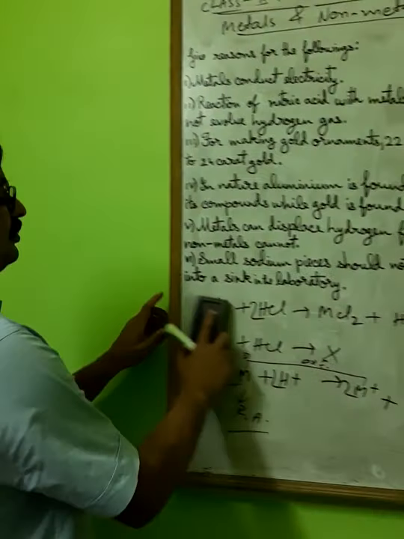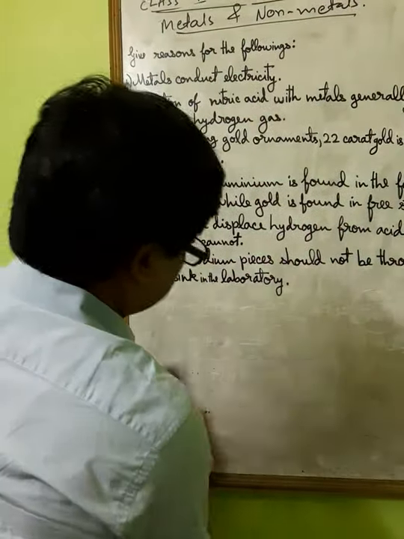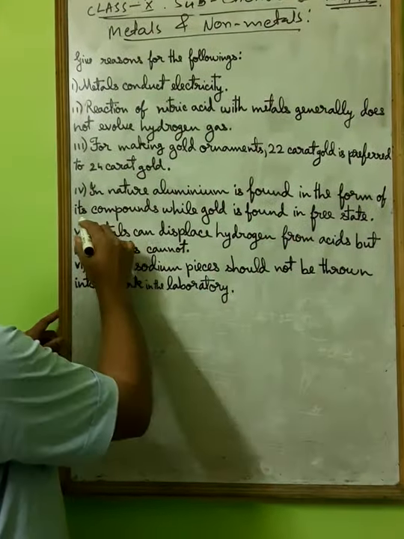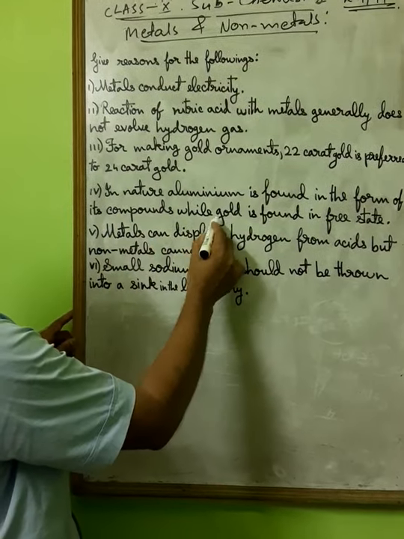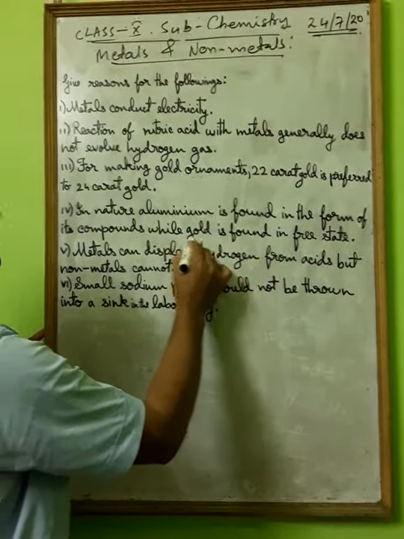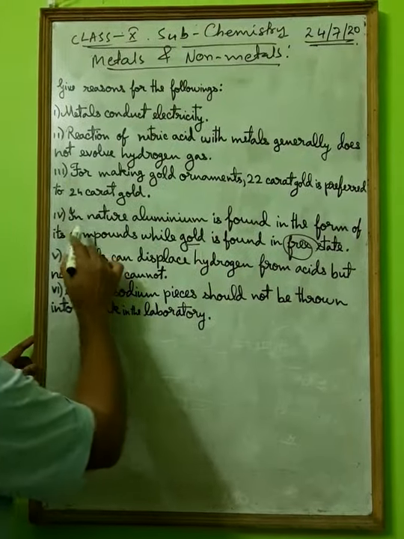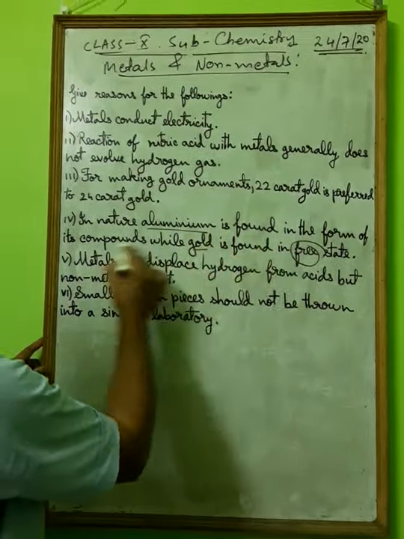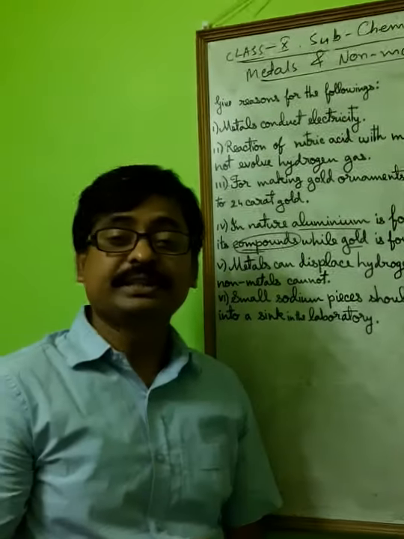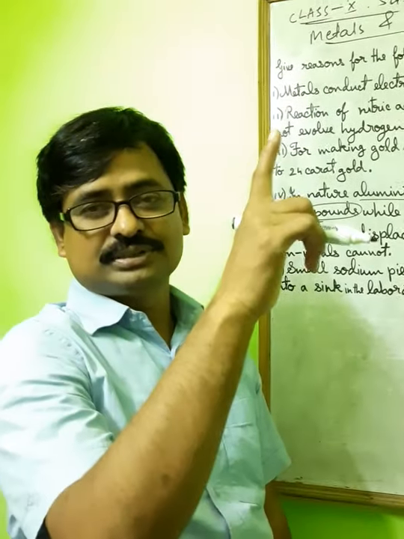Okay. Now question number 4. What is question number 4? In nature, aluminium is found in the form of its compounds, while gold is found in free state. Gold is found in free state, but aluminium as its compounds. Why? Aluminium is a highly reactive element, almost at the top of the reactivity series.